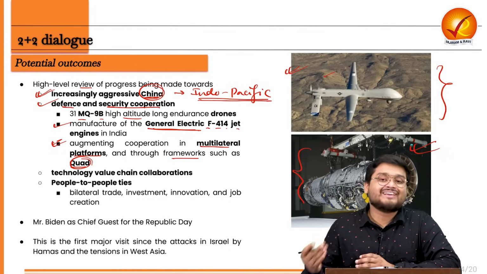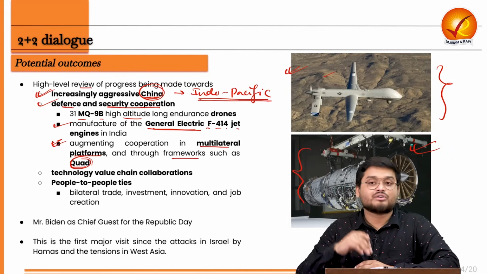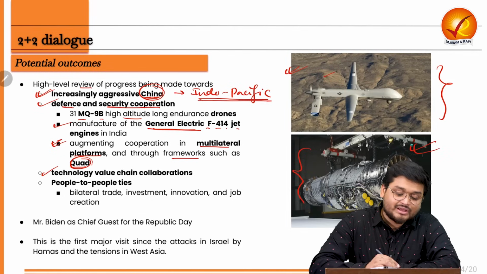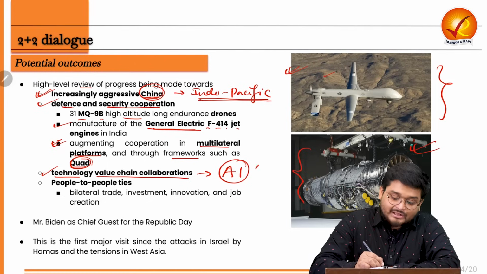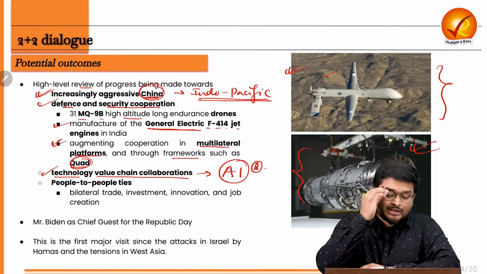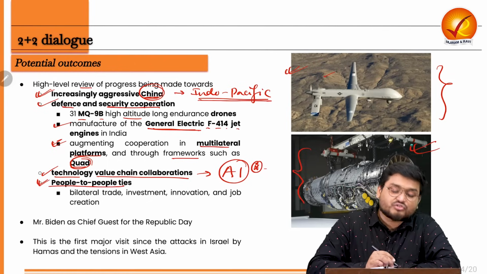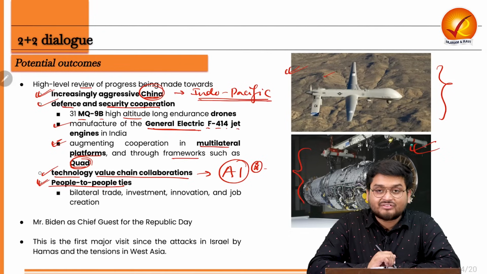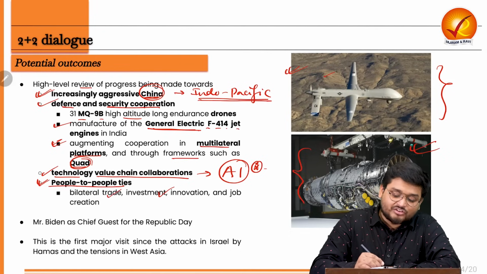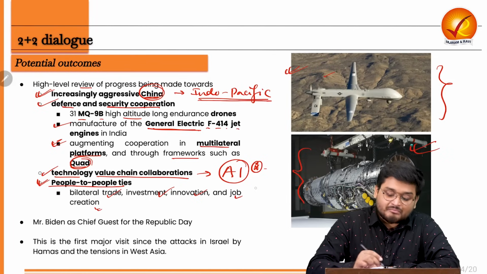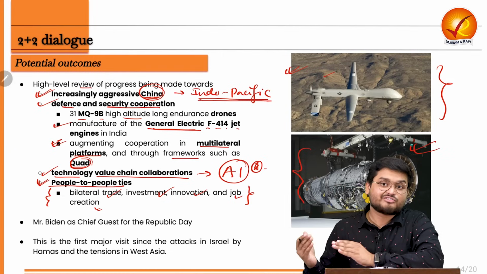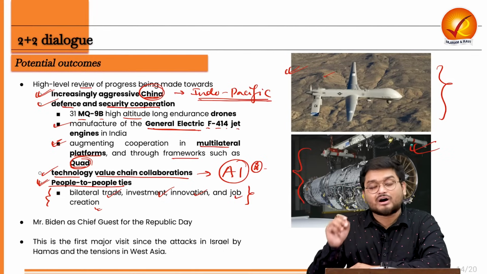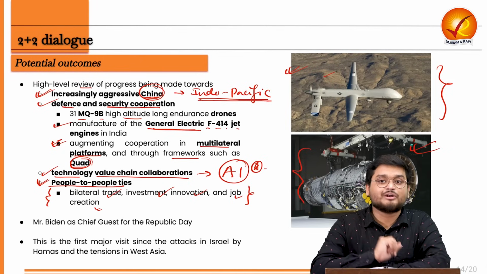So India is increasingly increasing this defense and security cooperation with the US. Next, India is also concerned towards this technological value chain collaboration, especially with reference to artificial intelligence, which we are going to discuss in the next one. Next, these two countries are also very concerned with their people-to-people ties with reference to bilateral trade, investment, innovation and job creation, because the two countries share economic interests, share a large amount of diaspora. So it is very important to address these people-to-people ties.